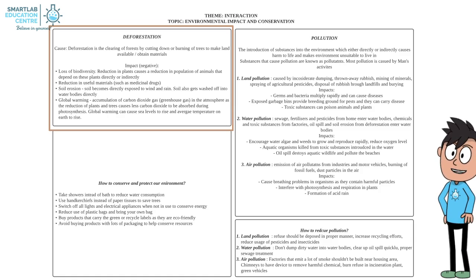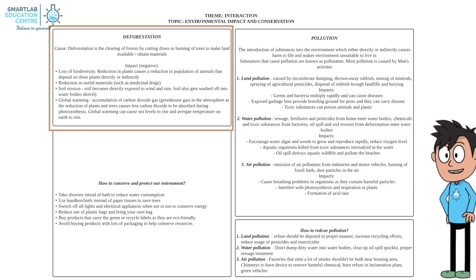Deforestation also causes soil erosion, which is the removal of soil by wind and rain. Soil which is washed into rivers and lakes will cause clots and encourage the growth of bacteria, causing diseases in aquatic habitat. Deforestation also causes global warming.